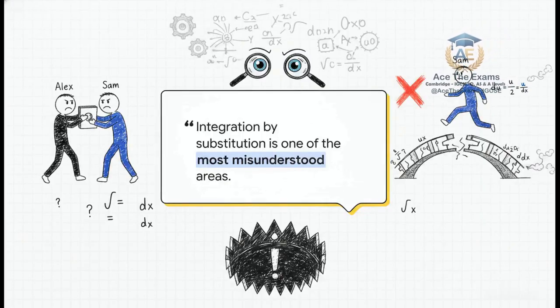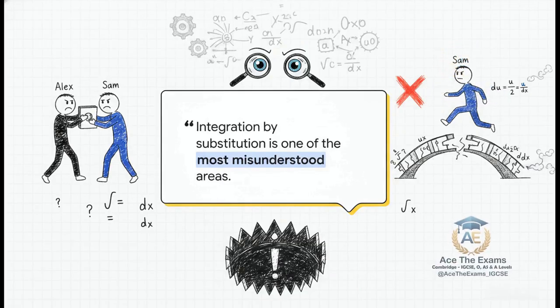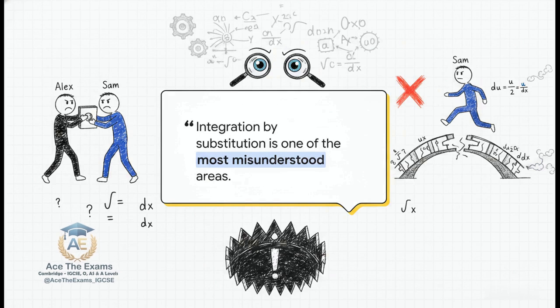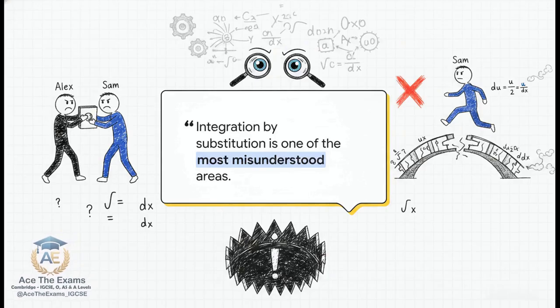Okay, let's dive into this, because the stakes here are incredibly high. What you're seeing isn't just an opinion from some teacher. It is a direct quote from the actual Cambridge Principal Examiner report. They specifically highlight that integration by substitution is one of the single most misunderstood areas in the entire mathematics syllabus. It is literally a trap that catches thousands of smart students every single year.